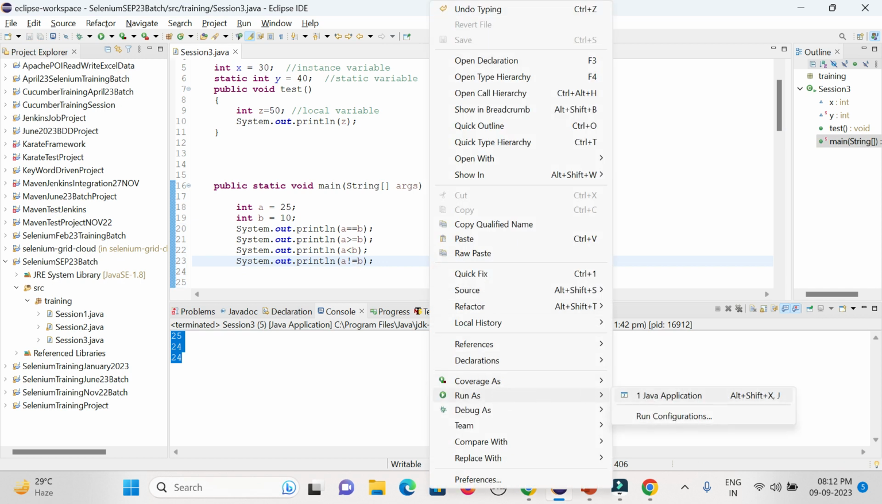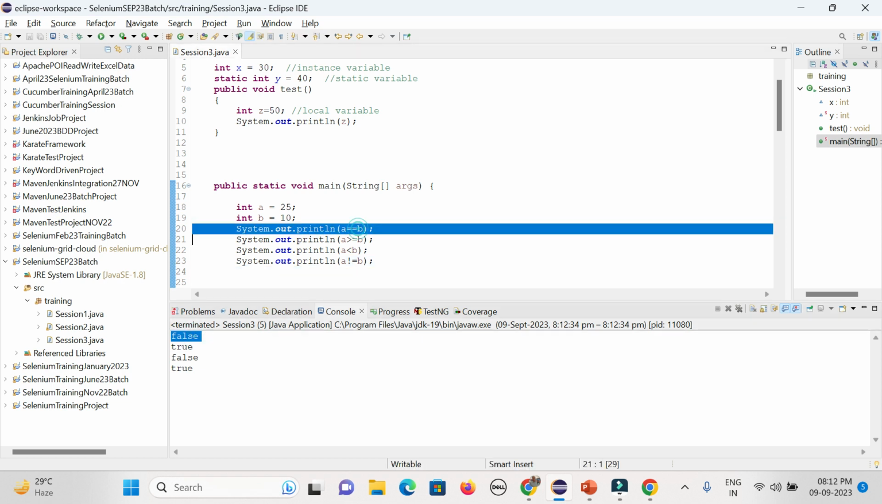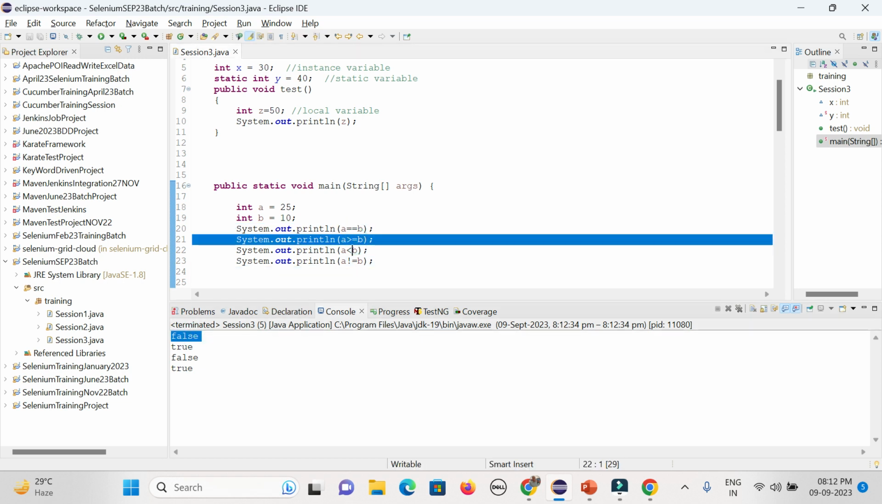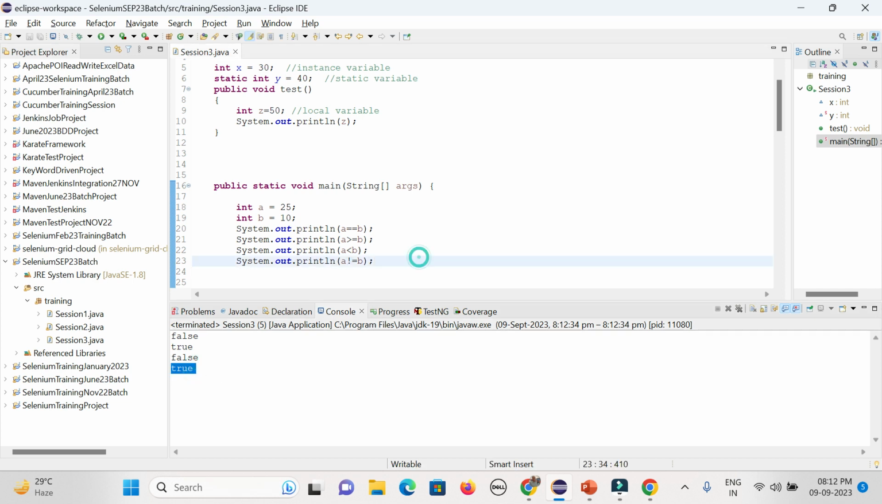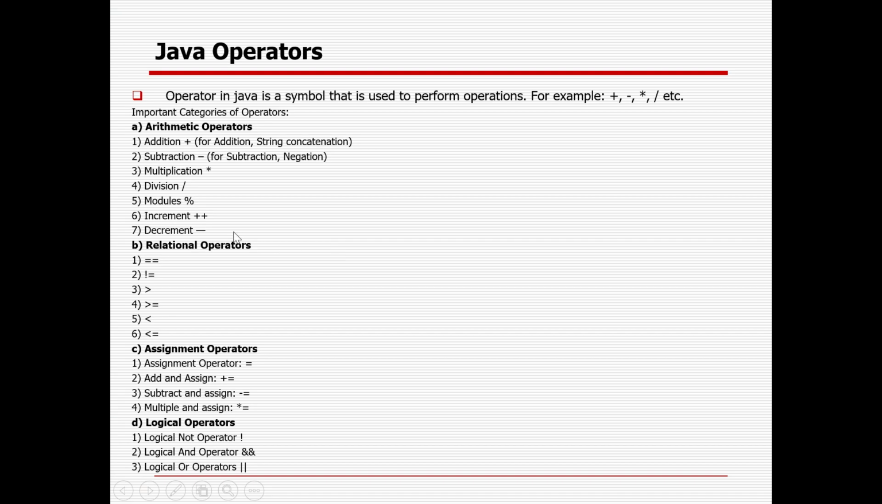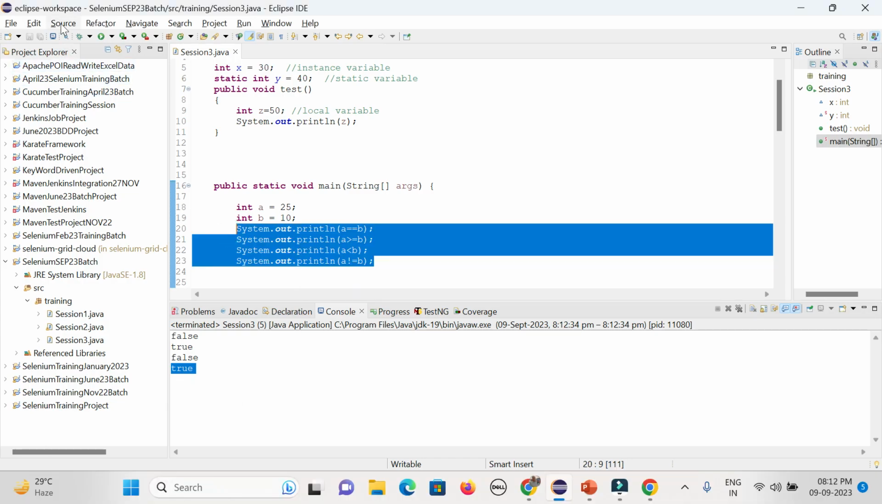So in case the condition is matching, it will give you true or false. A equal to B, no. A greater than B, yes. A less than B, false. A not equal to B, yes, true. So that is the way it is coming. It is called a relational operator. Then the assignment operator is there.